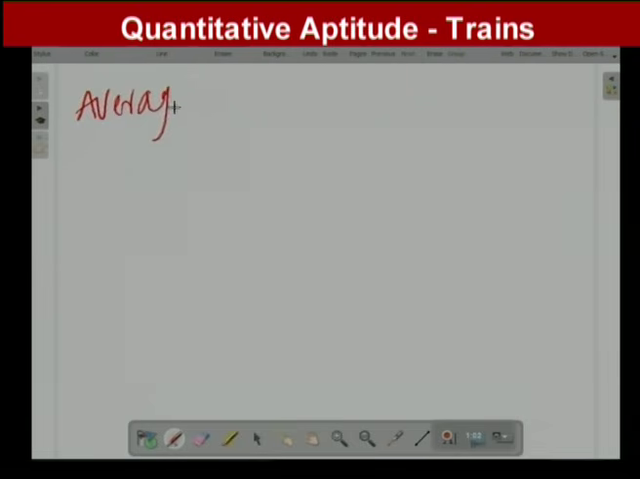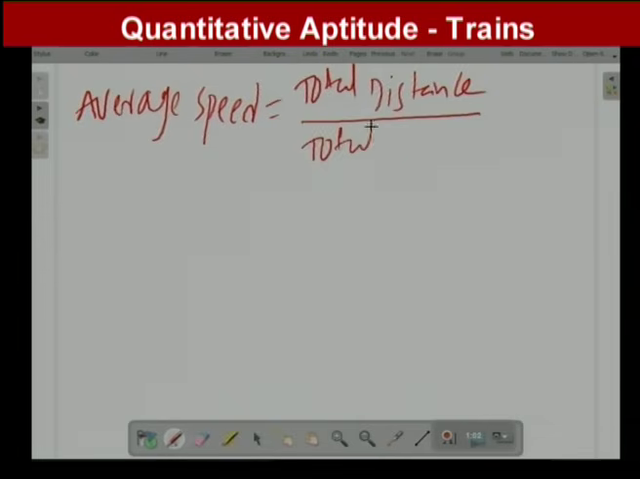Remember, average speed is not the average of the given speeds. One important point, average speed is not the average of the given speeds. Okay. So simply average speed is equal to total distance traveled by total time. So by using this formula we can simply find out the average speed. Average speed is equal to total distance traveled by total time taken to cover that distance.